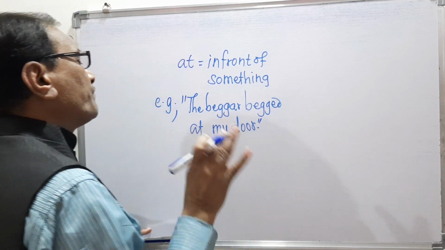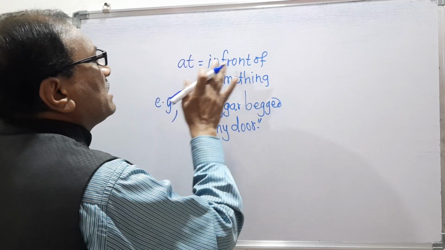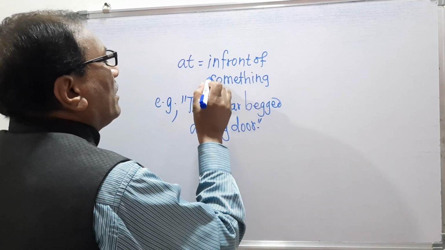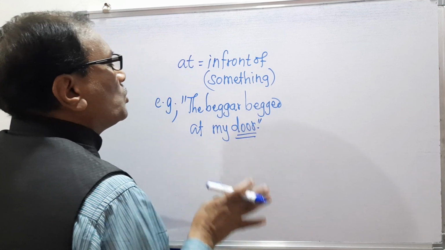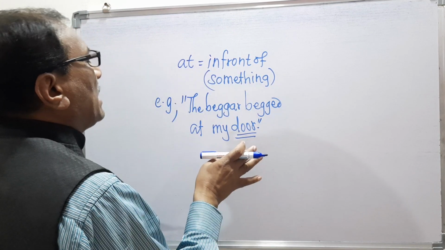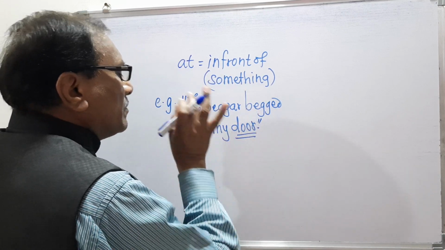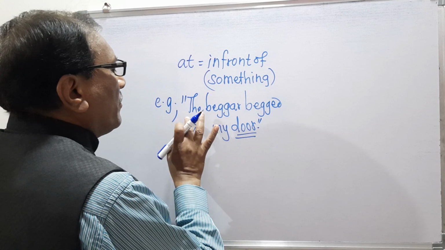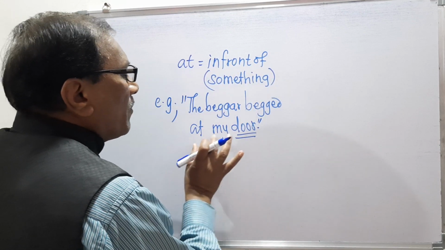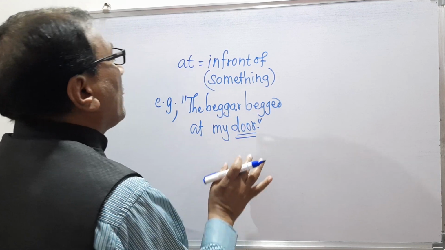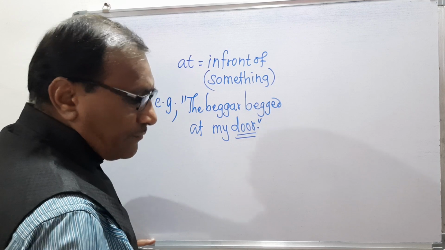So remember, here the explanation is that at means in front of something. In front of something means here something is the door. So the explanation is that the beggar begged at my door means the beggar begged in front of my door. So remember here, in front of means at and at means in front of.